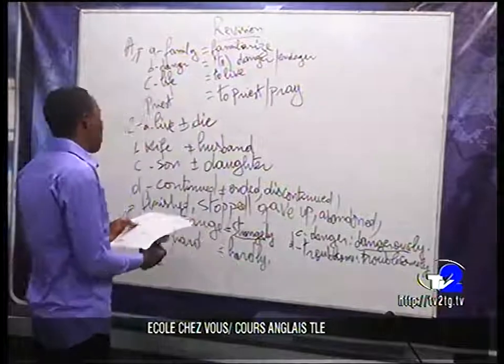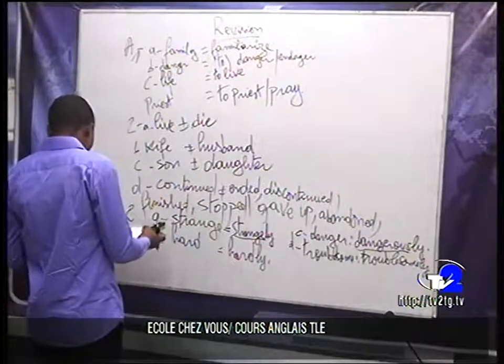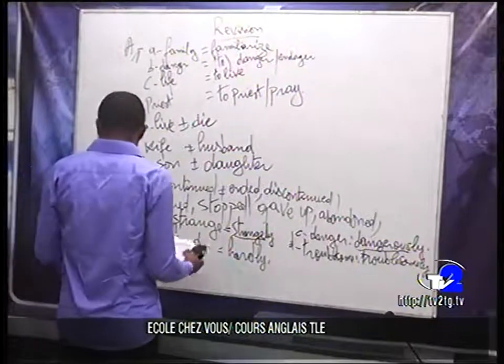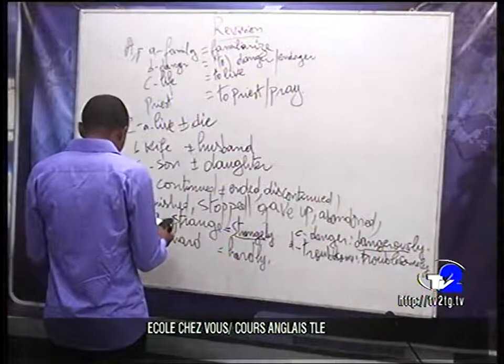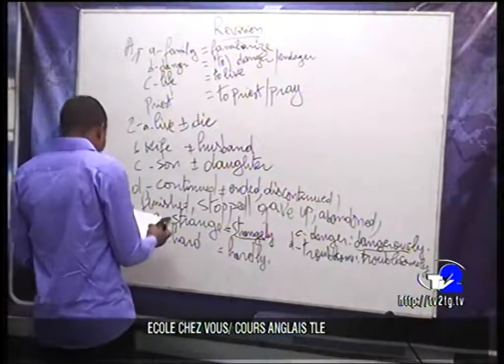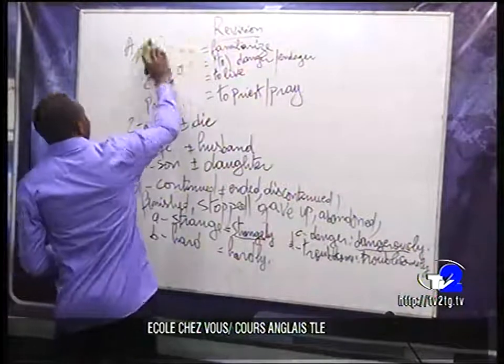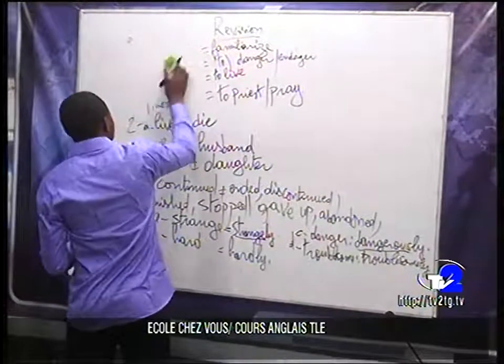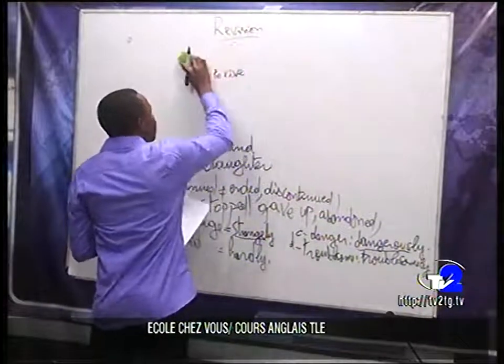Now, apart from this, we also have things that we call noun. Are you following? We have noun too. So as we saw earlier on, we have noun.